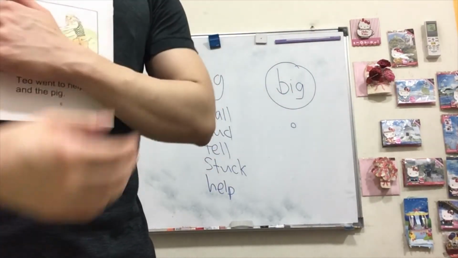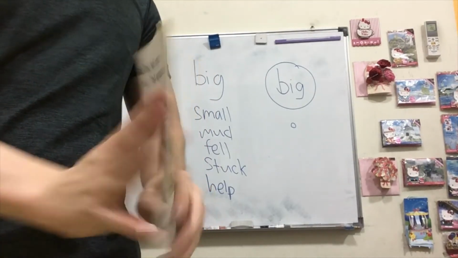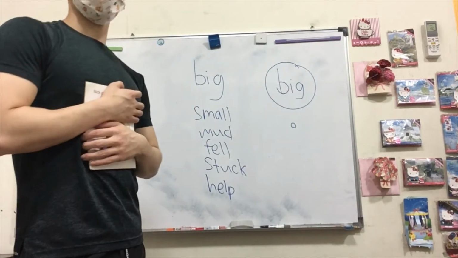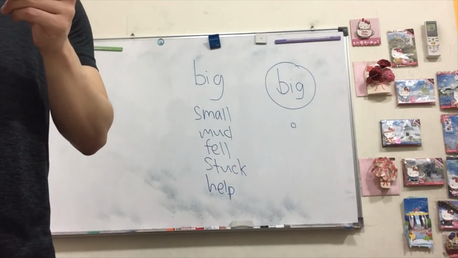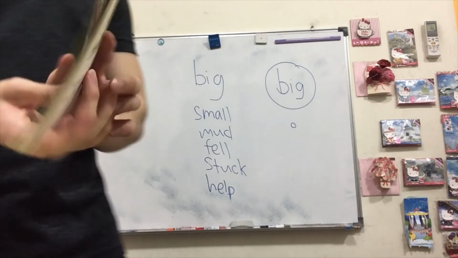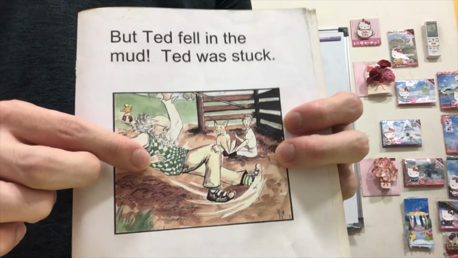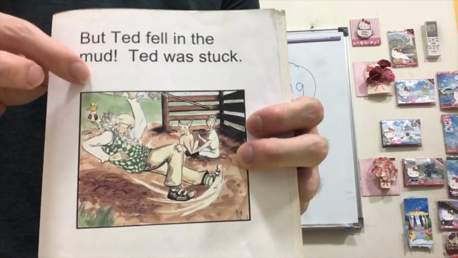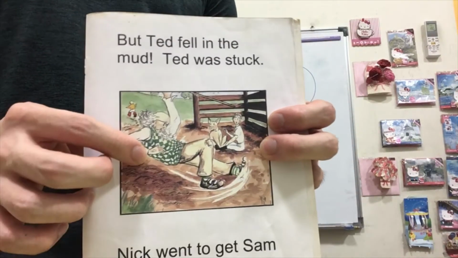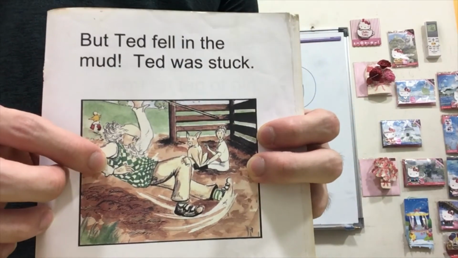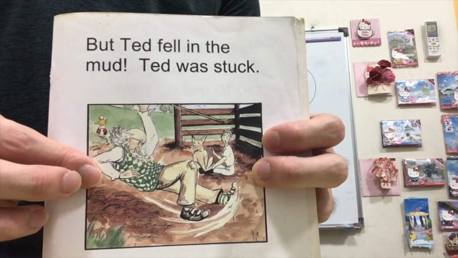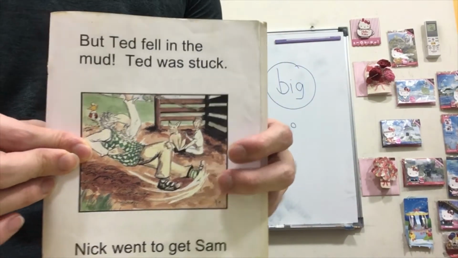So you have a glimpse of the next page, right? So, did Ted manage to help them? No, right? Ted also fell into the mud, okay? Ted was stuck. Oh no, Ted was stuck as well. Ted didn't manage to help them, and he got himself stuck in the mud as well. So that is a bad situation, right?